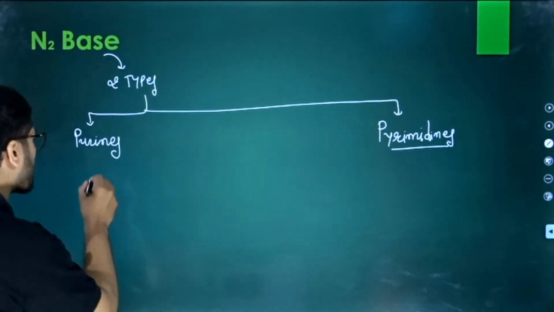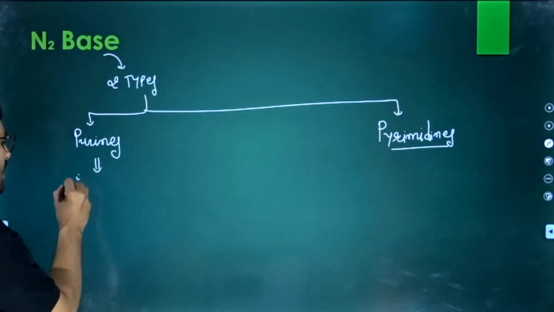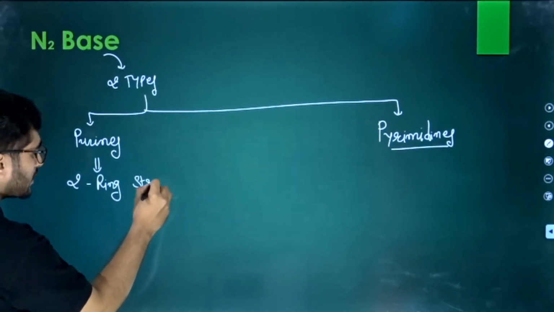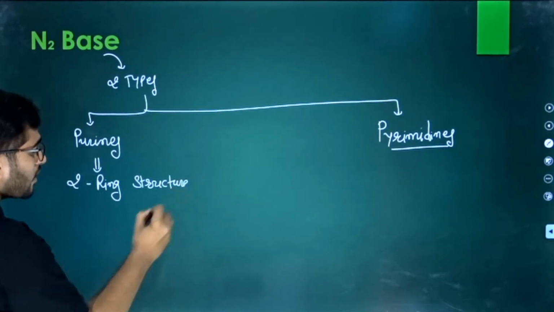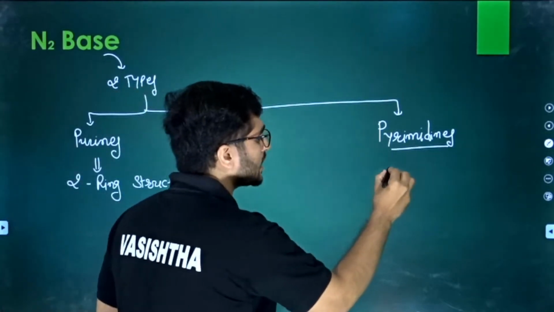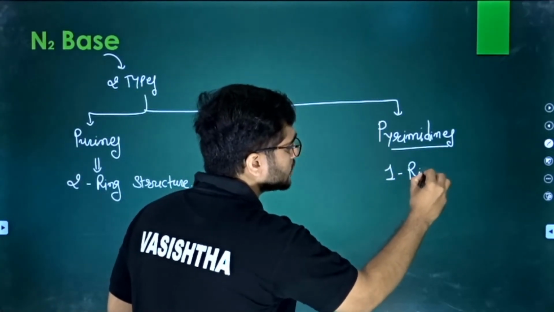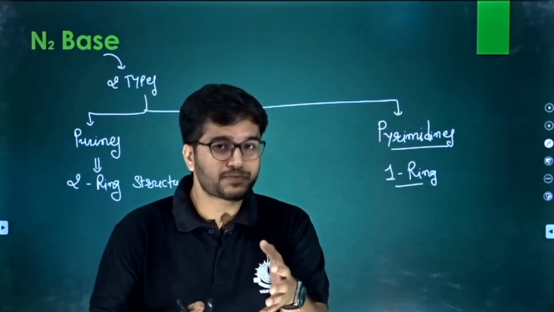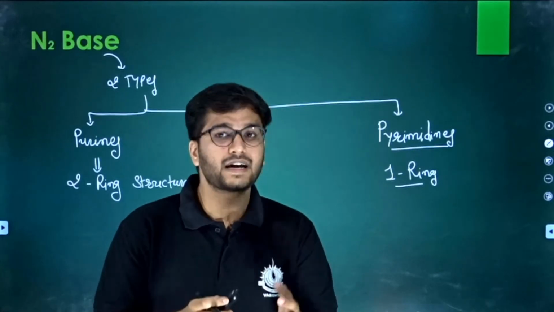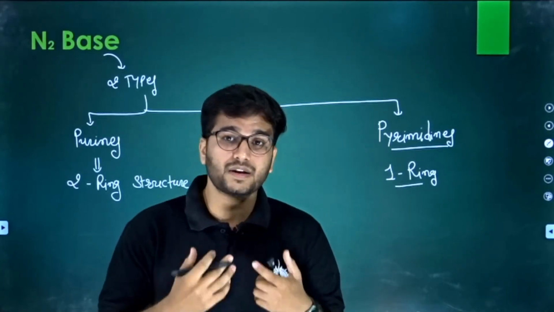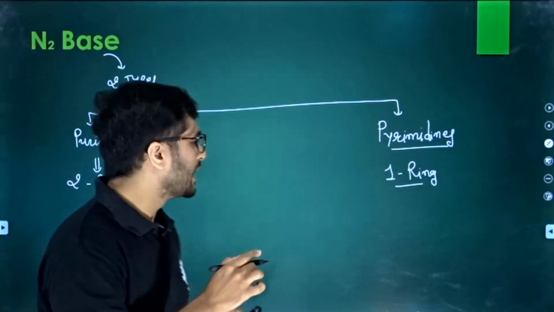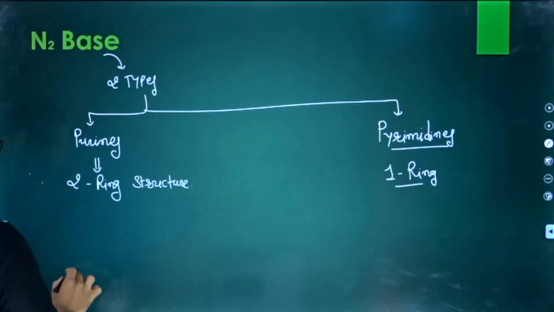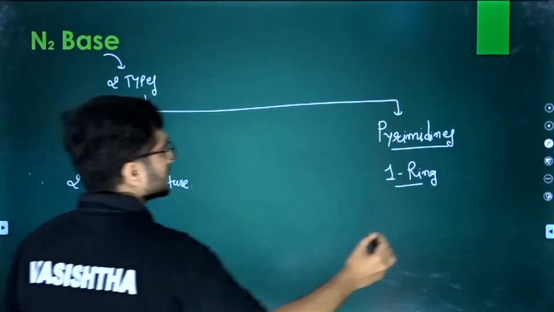So let us start. What are purines? Purines are a 2-ring structure. It is a 2-ring nitrogen base, whereas pyrimidines are a 1-ring nitrogen base. Now the question is, how is this purine made? How can we make this pyrimidine, and how do we remember them? First of all, let's talk about the examples.